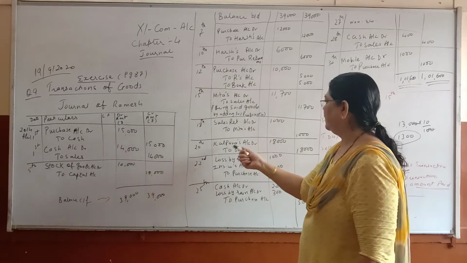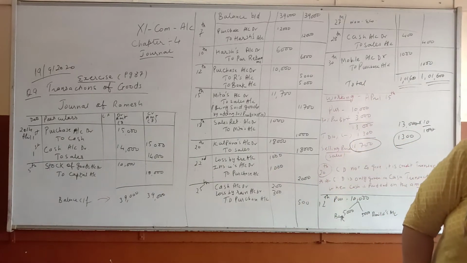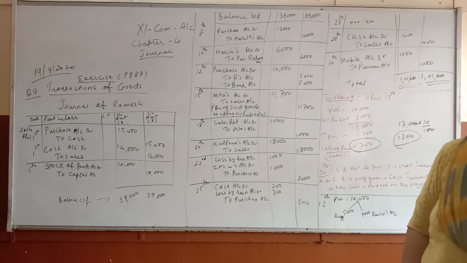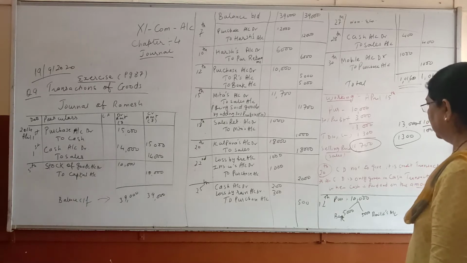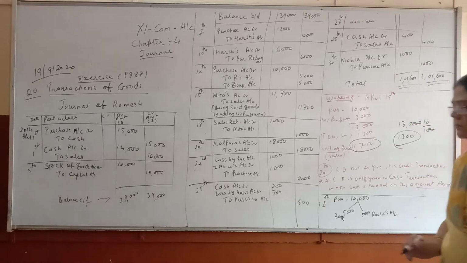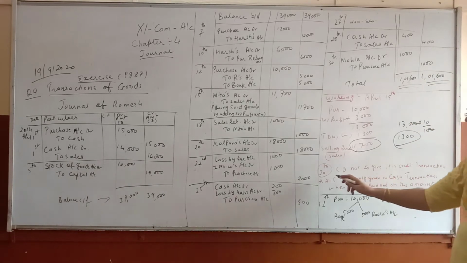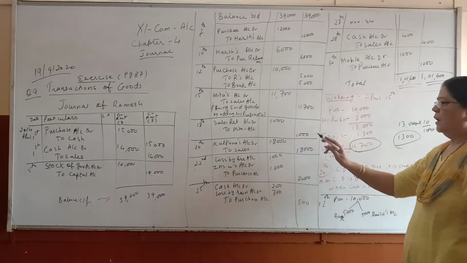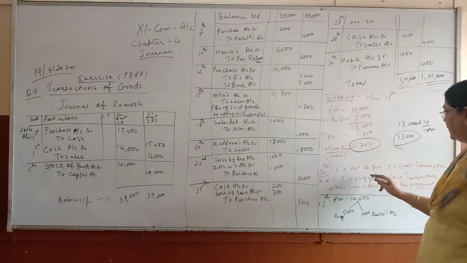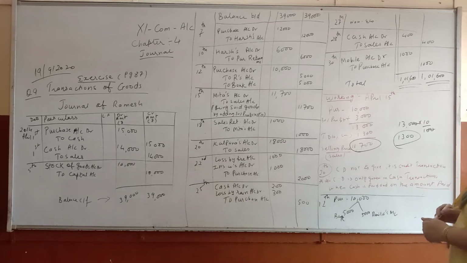Next is simple. Kalpana to sales 18,000. Sold goods to Kalpana at 10% TD and 5% CD. Children, I have written a note here. Cash discount, CD, not to give. It is a credit transaction.